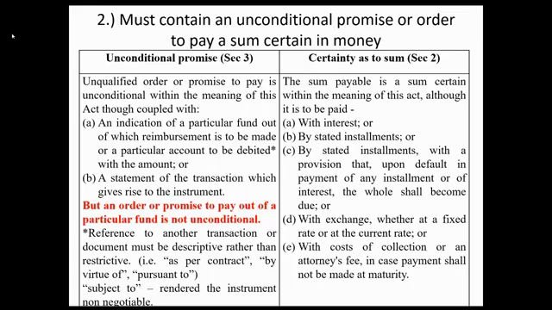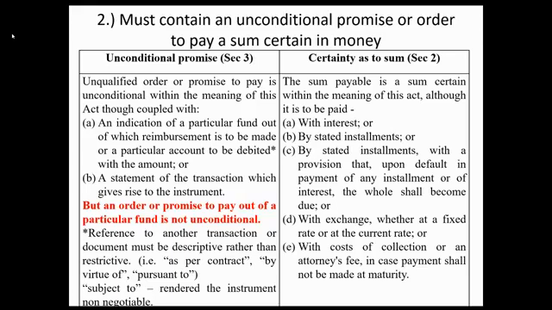Okay, second requirement: it must contain an unconditional promise or order to pay a sum certain in money. Now, under Section 3, unconditional promise. An unqualified order or promise to pay is unconditional within the meaning of this act, though coupled with A, an indication of a particular fund out of which reimbursement is to be made or a particular account to be debited with the amount. Okay, take note under paragraph A, if the indication of a particular fund is the source of payment, automatically it is non-negotiable.